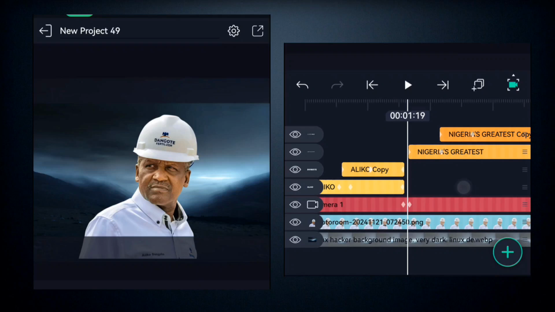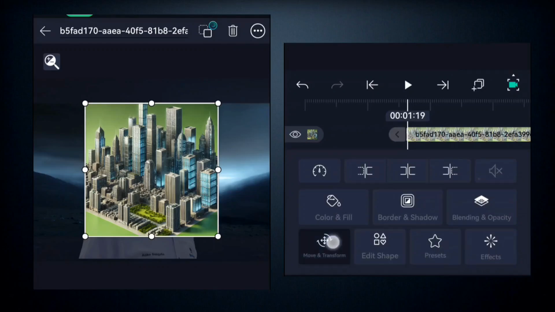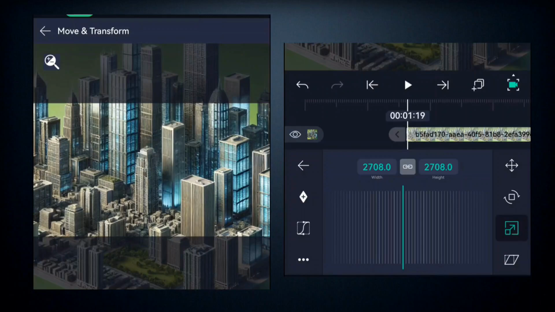Alright, and then here we're going to add the building animation. So we come here and we add the building animation. So don't forget, all these things are actually in the Telegram channel. I'm going to be leaving them right there, so you can go ahead to access it.